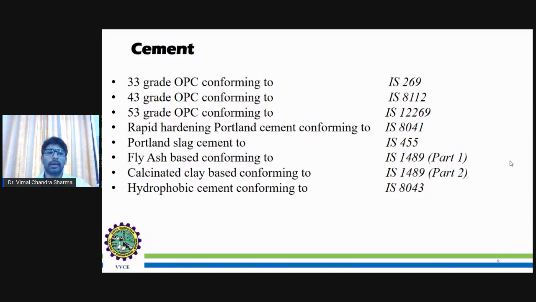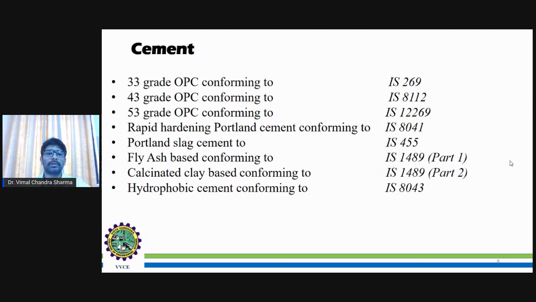And apart from that, rapid hardening Portland cement conforming to IS 8041, Portland slag cement conforming to IS 455. These are the cement types that we usually go for during the construction process.